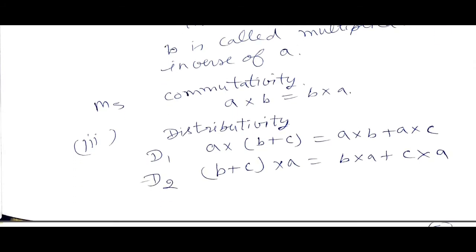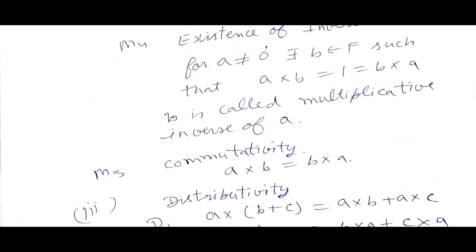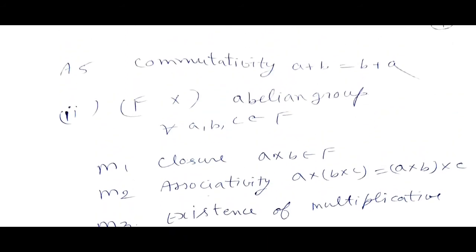Third one is distributivity. D1 is a·(b+c) equal to a·b + a·c. Second, (b+c)·a equal to b·a + c·a. So what is a field?